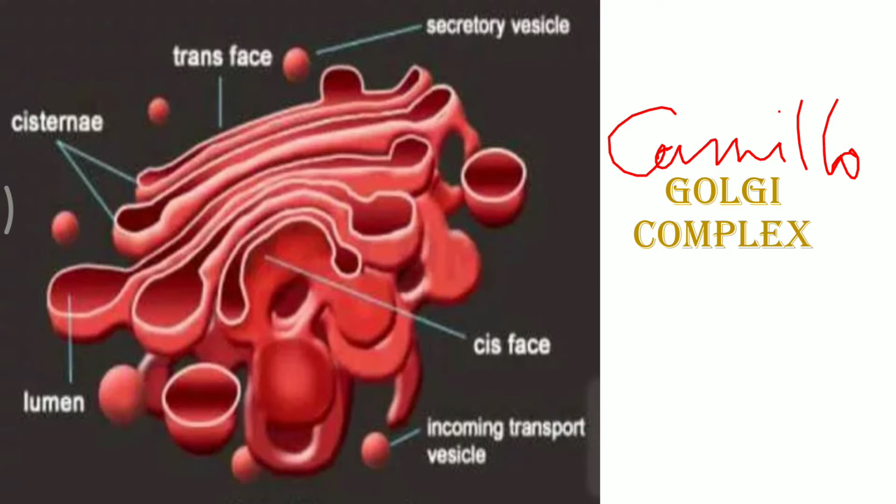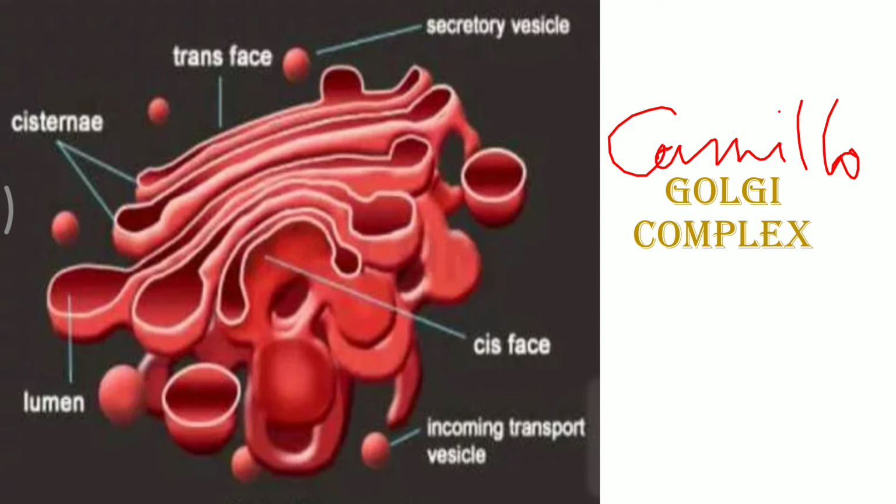in mature RBCs, the sperm cells, and certain more specialized cells. In case of prokaryotes, it was not there, and also in case of the plant cells like the sieve tube cells, the bryophytes, the pteridophytes, we did not see the presence of Golgi complex in such cells. So most of the cells which are eukaryotic had the presence of Golgi complex normally.